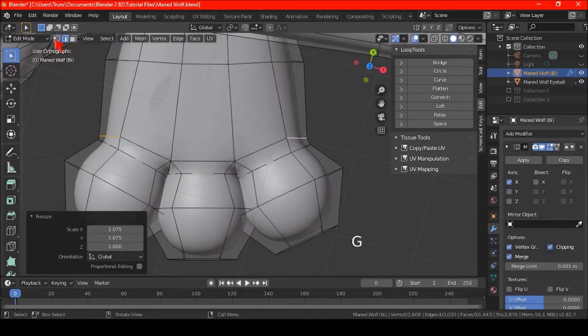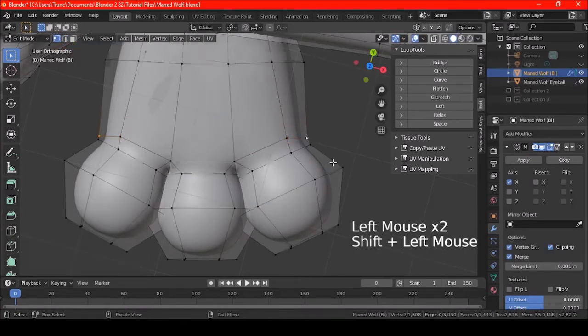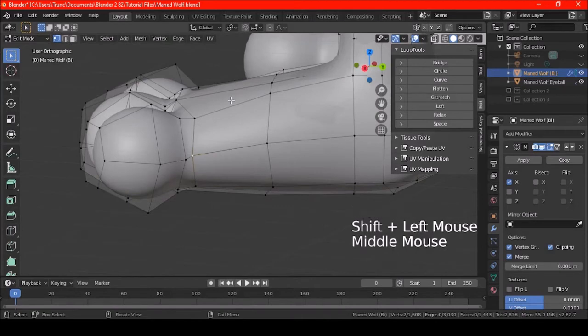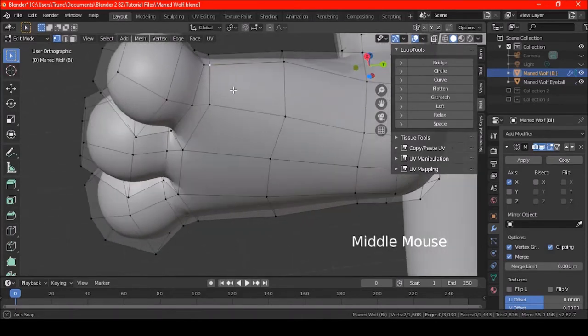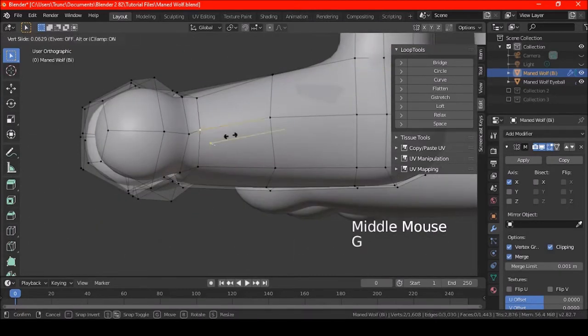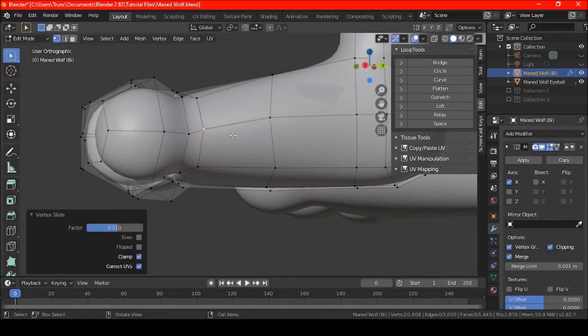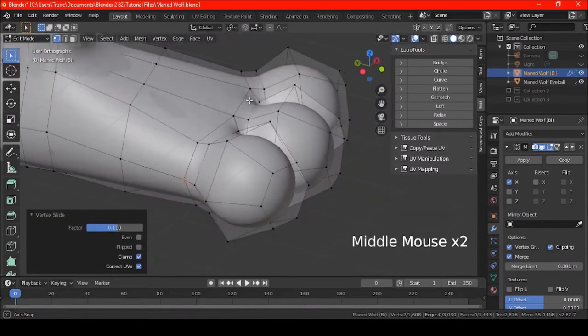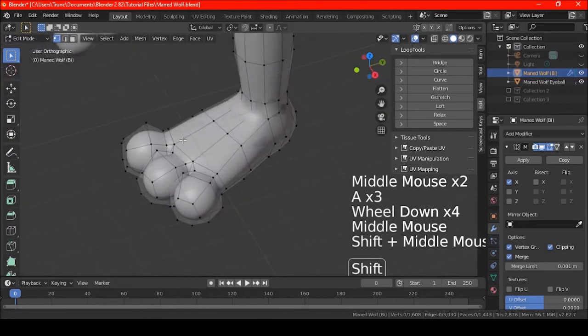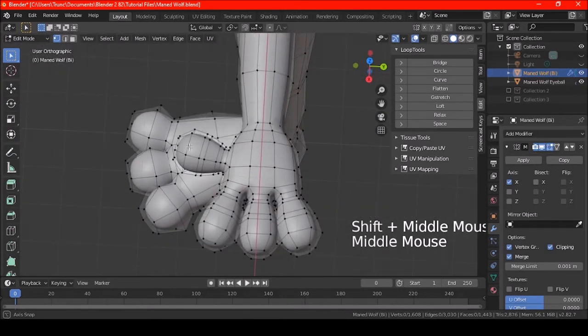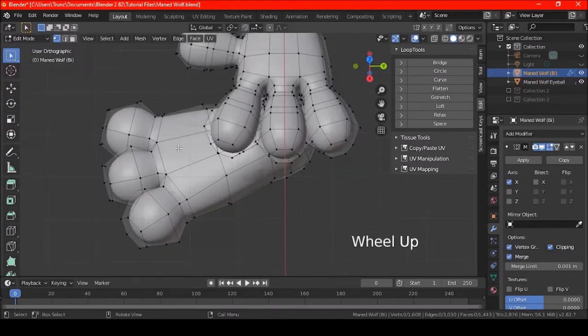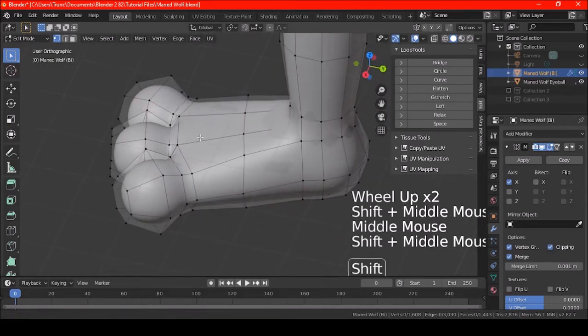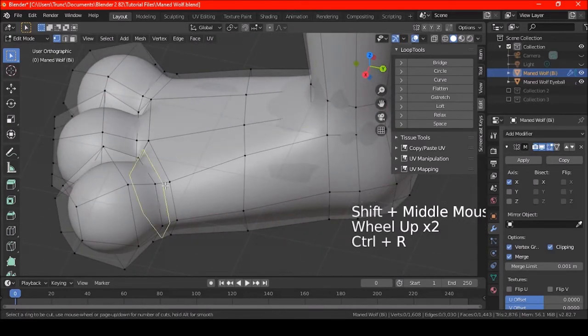Oh, let me just do this first. Okay, so now I'm going to pull this out like so. And of course, there's something I have to do too. Something I should have done earlier.